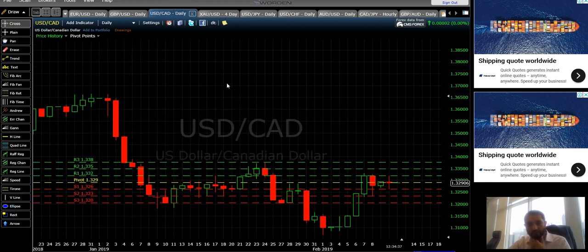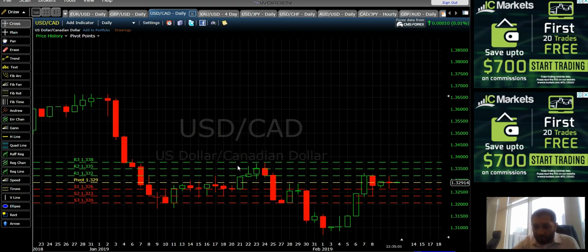USD Canadian dollar: today there will be big volatility in this market, as yesterday it was also volatile. We can see a big spike on the daily chart, and its opening is the same as yesterday, so we do expect a sideways market, but it will move very sharply downward if the oil price goes high. That will totally depend on the inventories and how the crude oil OPEC meeting goes. If prices go up, we do expect a drop in the USD Canadian dollar. So today much more fundamental news is coming, and we will see a lot of fundamental news effect in the market. It's going to be a really volatile market, and I would ask you to keep an eye on charts and fundamental news.